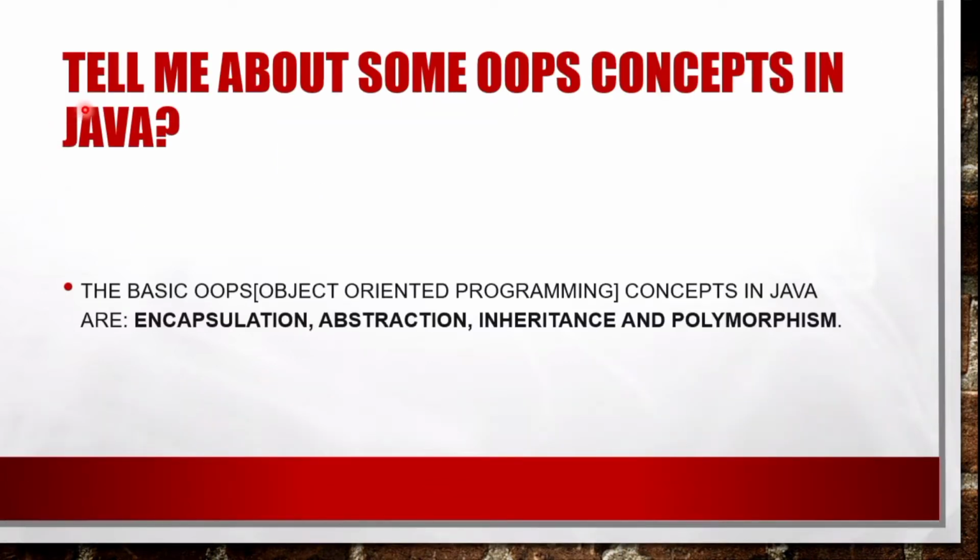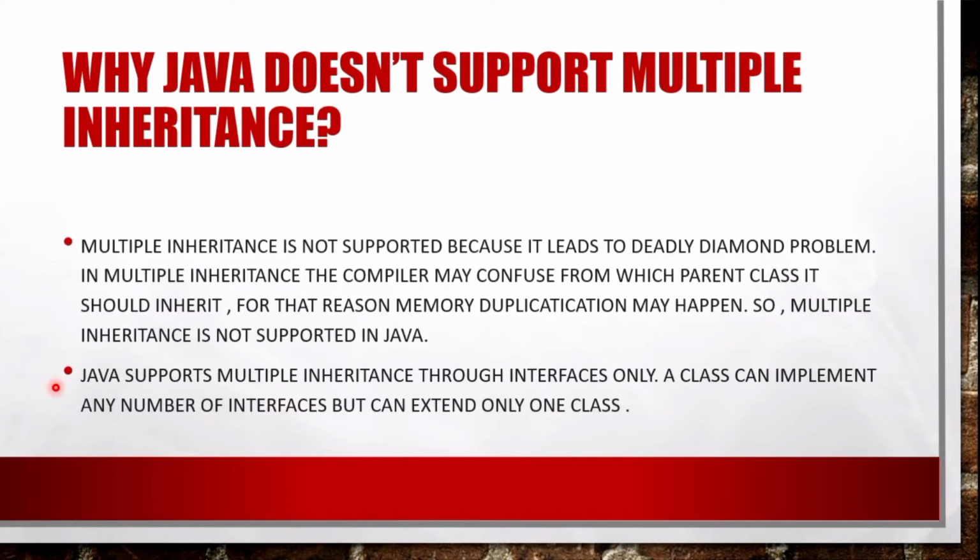My first question is, tell me about some OOPS concepts in Java. The answer will be the basic object-oriented programming concepts in Java are encapsulation, abstraction, inheritance, and polymorphism. This is a very basic question in Java, but you should prepare for this question also. So let's go to the next question.